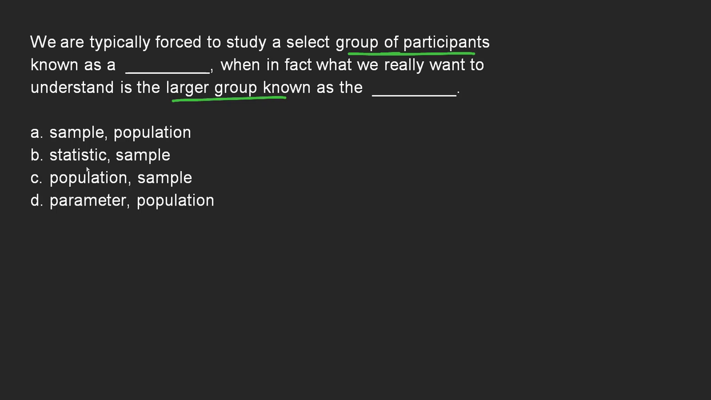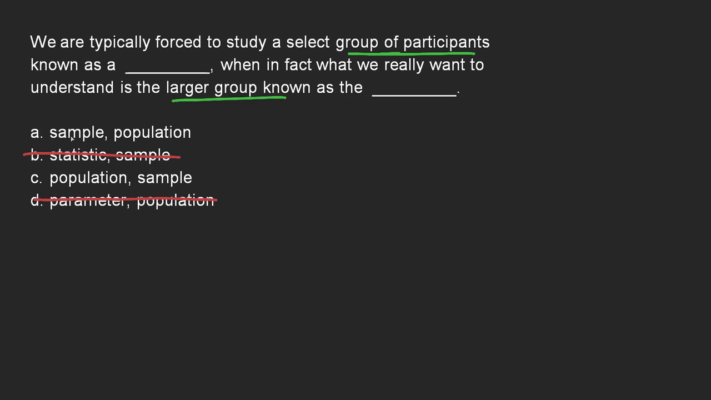But what we can rule out is B, because B deals with statistics amongst other things. A statistic is a measurement. We're not talking about measurements here. In D, one of the choices is parameter. But again, we're dealing with a group and a group. So no actual measurements. We're just talking about the groups we're measuring. So it's going to be A or C.